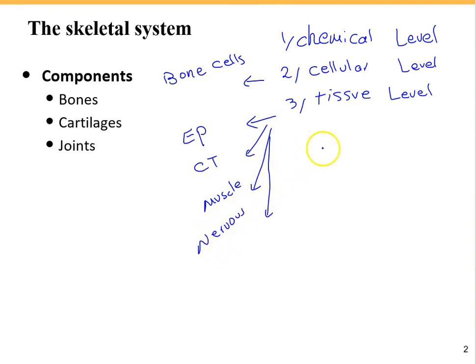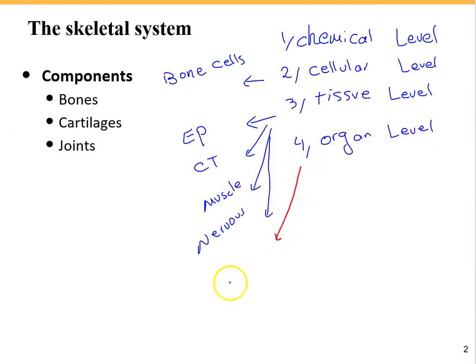Then when two or more tissues join together and perform a function, we have the organ level. What are some examples of organs in our body?